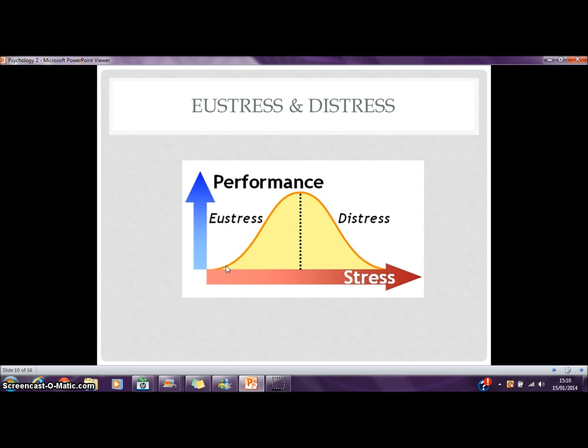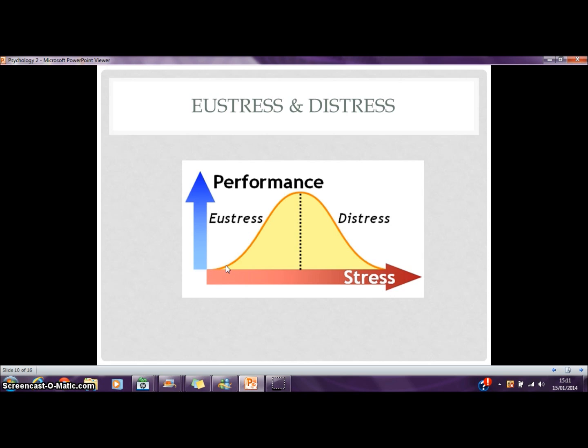Eustress and distress. Eustress is the good form of stress. It can have positive effects on performance. This stress can increase motivation levels, skill levels, and focus, collectively increasing a player's performance. An example of this could be playing as part of a team. An individual may be getting stressed about playing as part of the team, and this could cause eustress. This would mean his skill levels and focus would increase, therefore benefiting his performance.